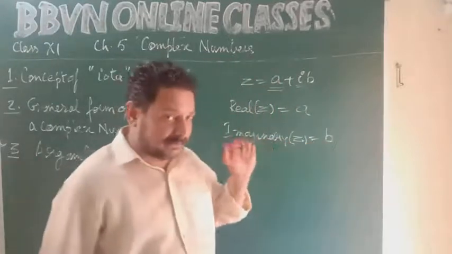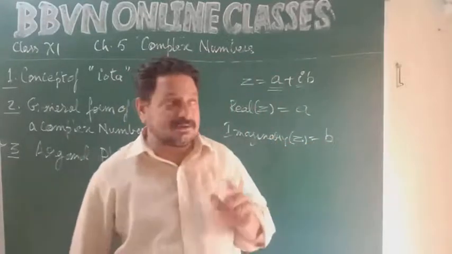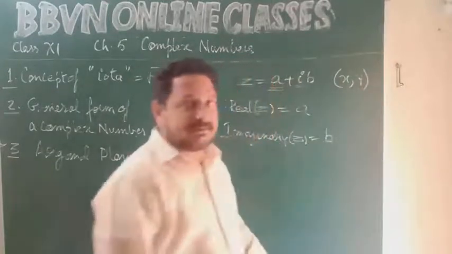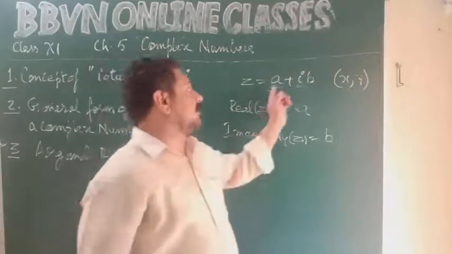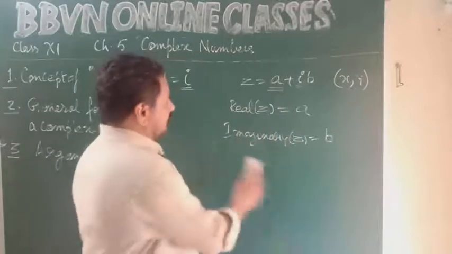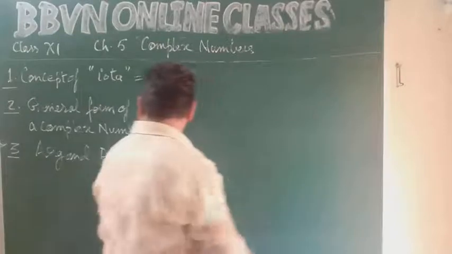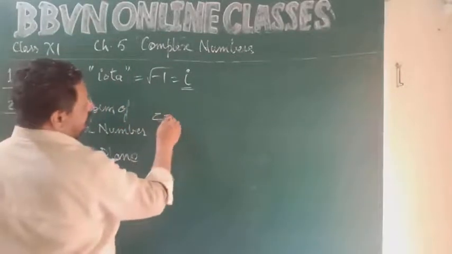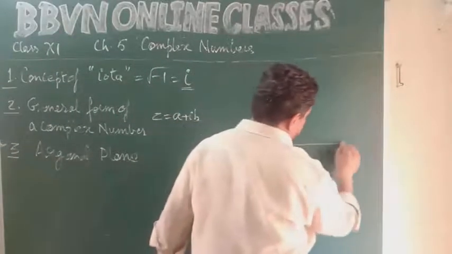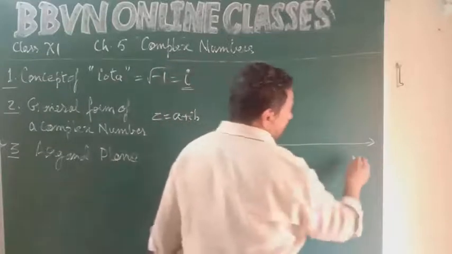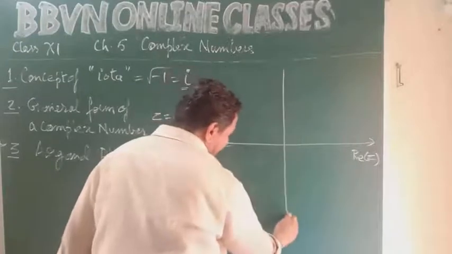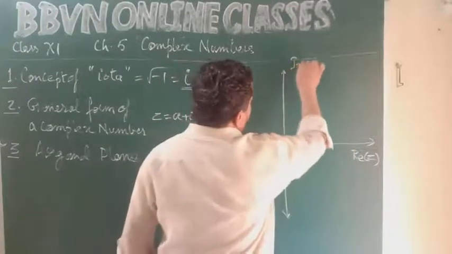Cartesian coordinate system, you studied in coordinate geometry, x axis and y axis. So every point in a Cartesian plane used to be represented by x, y. Abscissa and ordinate. In the same way, since complex number has got two attributes, real part and imaginary part, we need two axes. And what are those two axes? So general form of the complex number, z equal to a plus iota b. Now I consider a horizontal axis which represents the real part of z and a vertical axis that represents imaginary part of z.